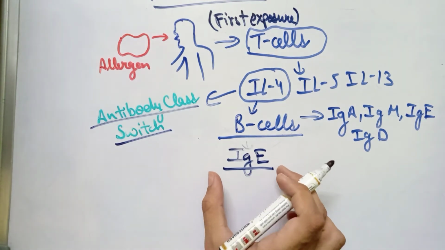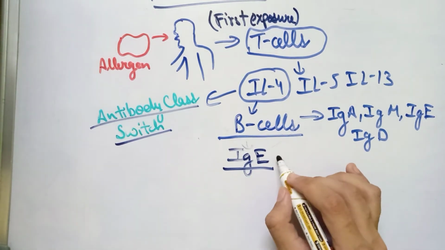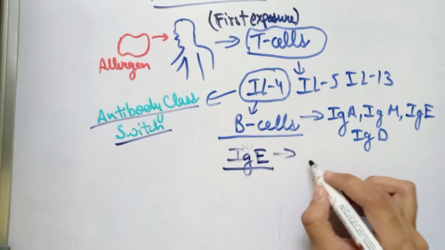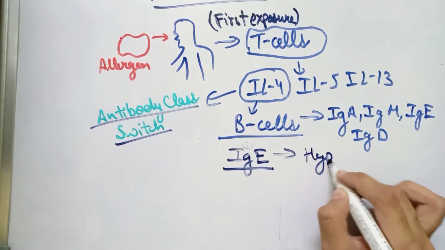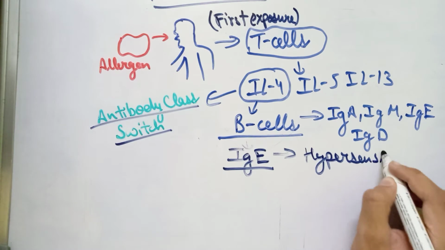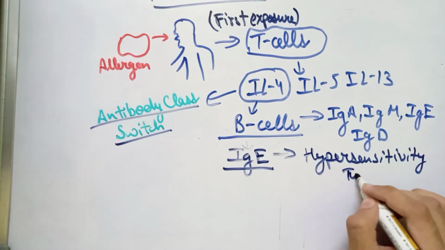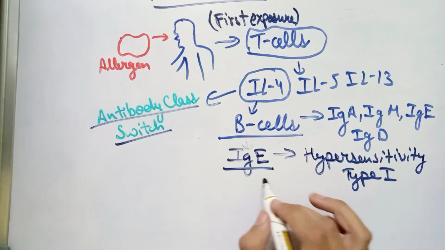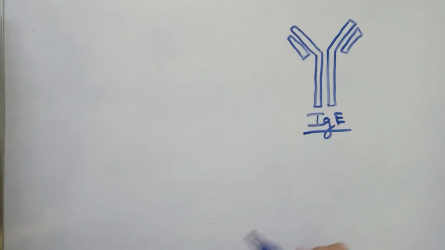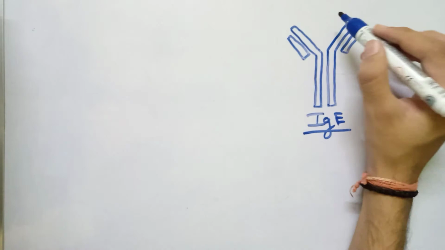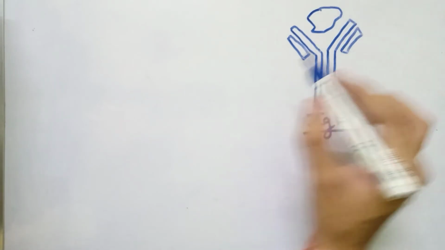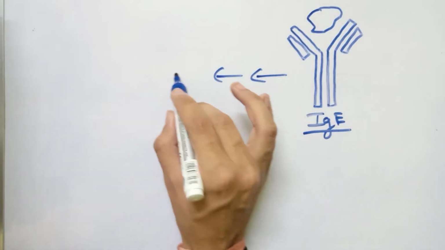So the IgE antibody is the most important antibody which will basically cause the hypersensitivity type 1 reaction. So you can also say that the hypersensitivity type 1 reaction is mediated by IgE antibodies. This IgE antibody can identify the allergen or the antigen and can start the initial sensitization.